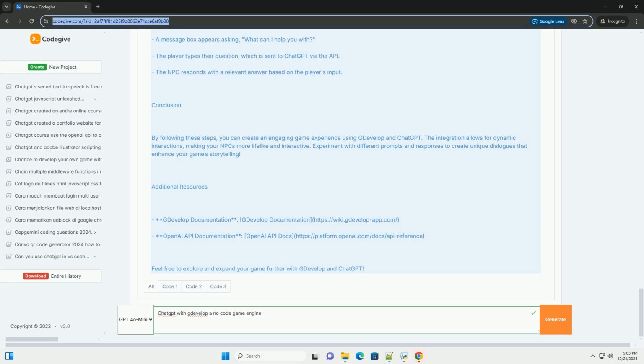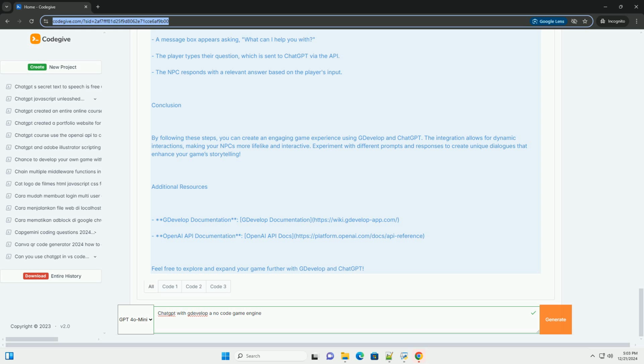Create a text input field in your scene for players to type their messages. Step 5. Handling the response. After you make the API call, you want to handle the response from ChatGPT. 1. Add a condition to check response. Use the HTTP request action success condition.